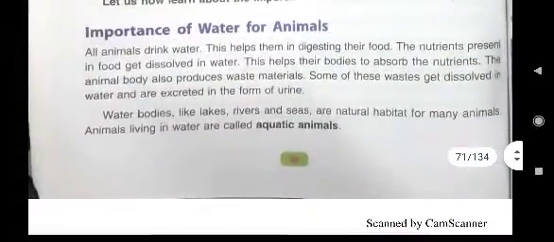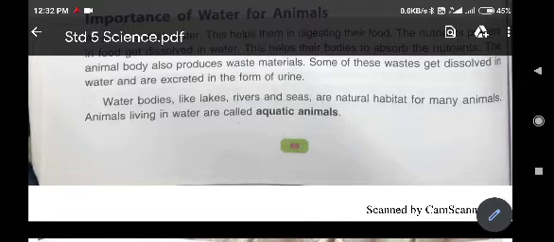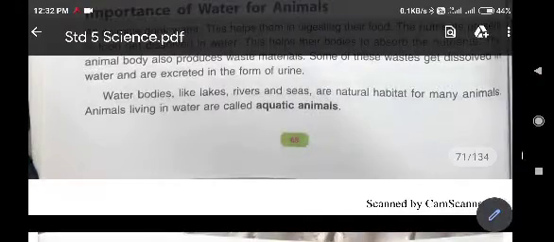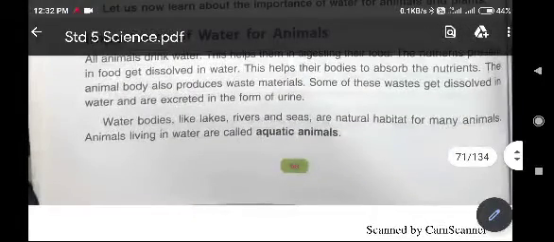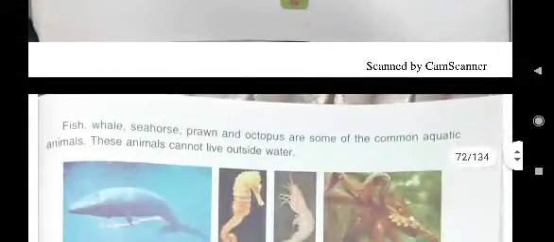Any two animal names you can write. And here you can see it is written that water is the habitat for many animals. Animals living in water are called aquatic animals. It is written here.